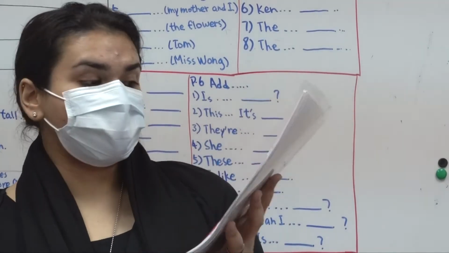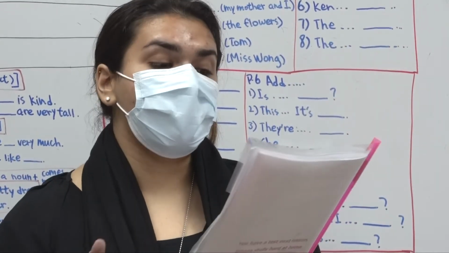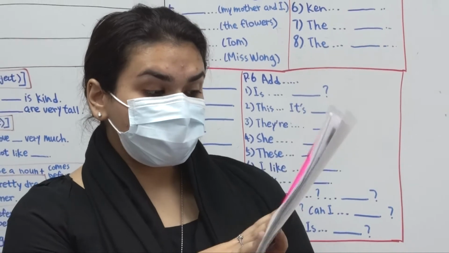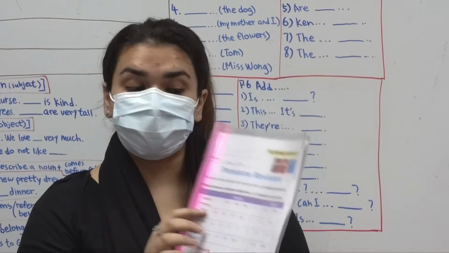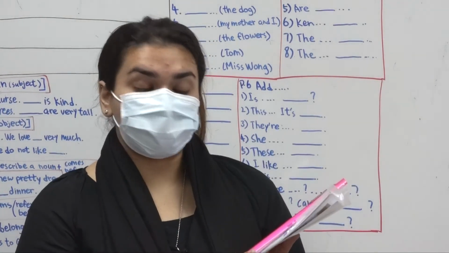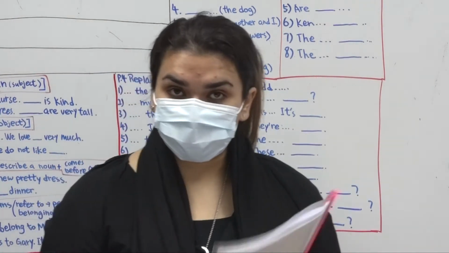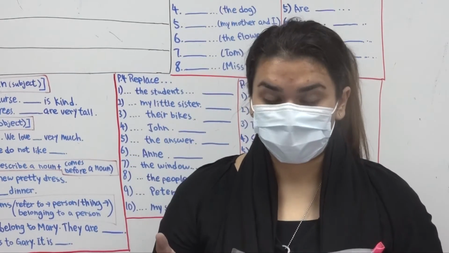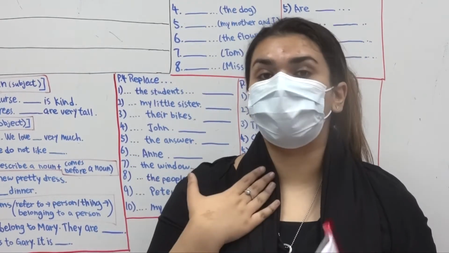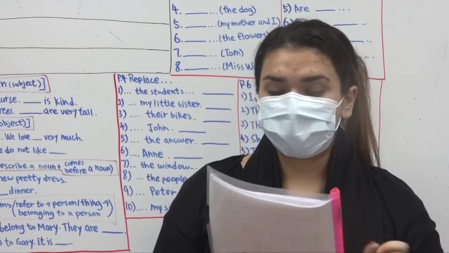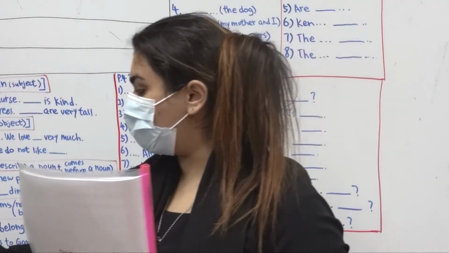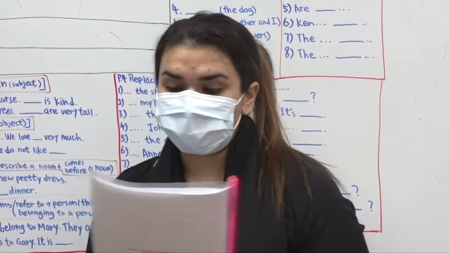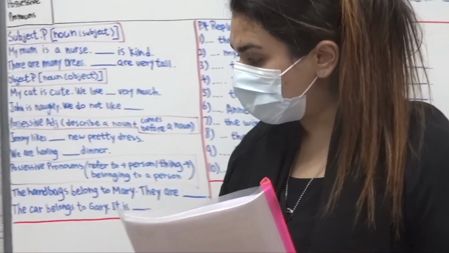Yes, pronoun revision. We learn different types of pronouns, which are subject pronoun, object pronoun, possessive adjectives, and possessive pronouns. Alright, so here's the table, right? First of all, I'm going to show you a video. What are they? What are their usage? Then we are going to discuss together, okay? So let's watch a video for subject and object pronoun first. How do we use them? Okay? So let's have a look at a video.